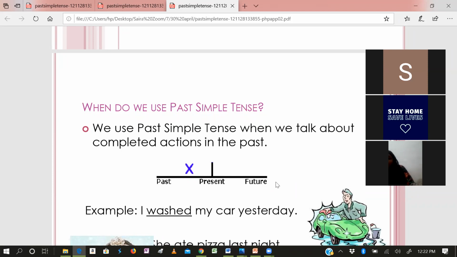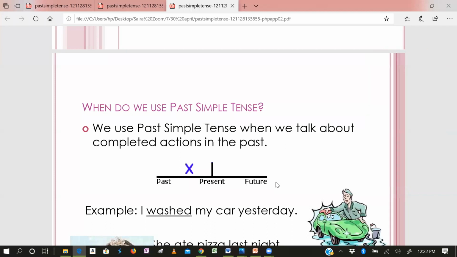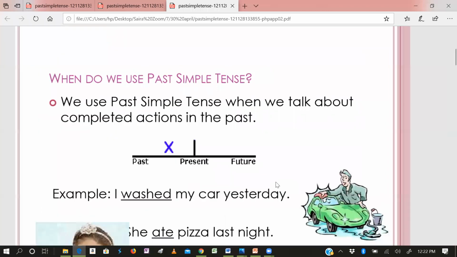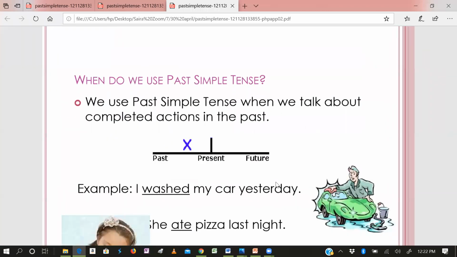We use past simple tense when we talk about completed actions in the past. Completed action, see, the action was there, 24th April. Where is the cross? So present, where we are living in the present time. If I talk about my previous actions which already happened and completed, then definitely I'm talking about the past.